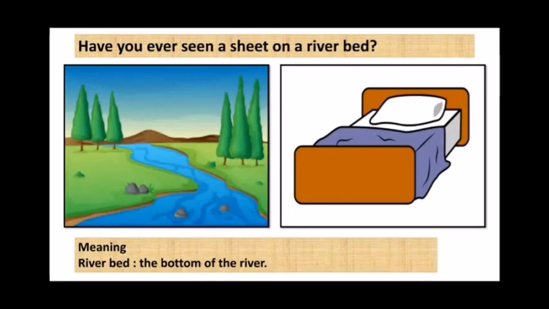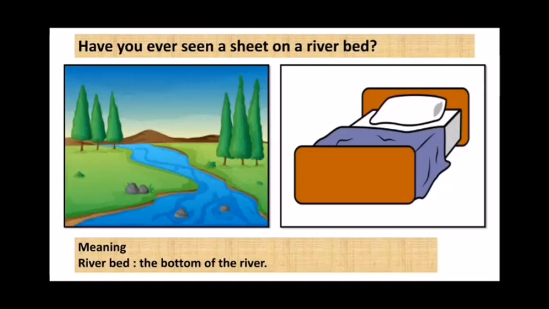The first line is, have you ever seen a sheet on a riverbed? So children, here the pun used is riverbed. So the poet is asking, have we ever seen a bed sheet on the riverbed?